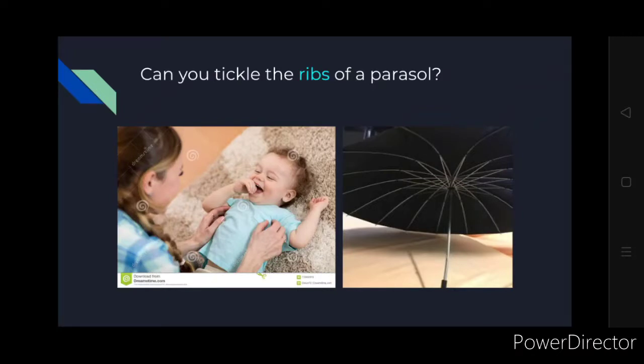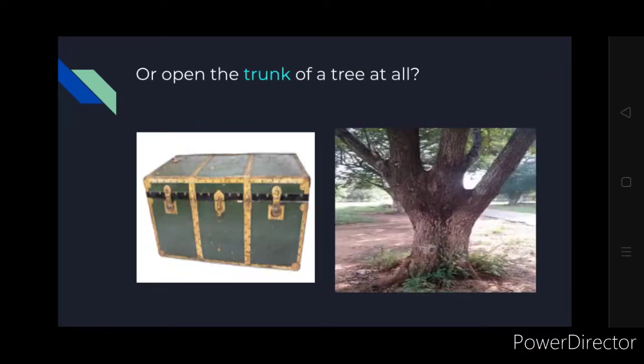The lines inside the umbrella, the wires, are called the ribs of a parasol. And the other meaning of ribs is the human ribs. So just as we tickle people, can we tickle the ribs of the parasol? That is what the poet is asking.